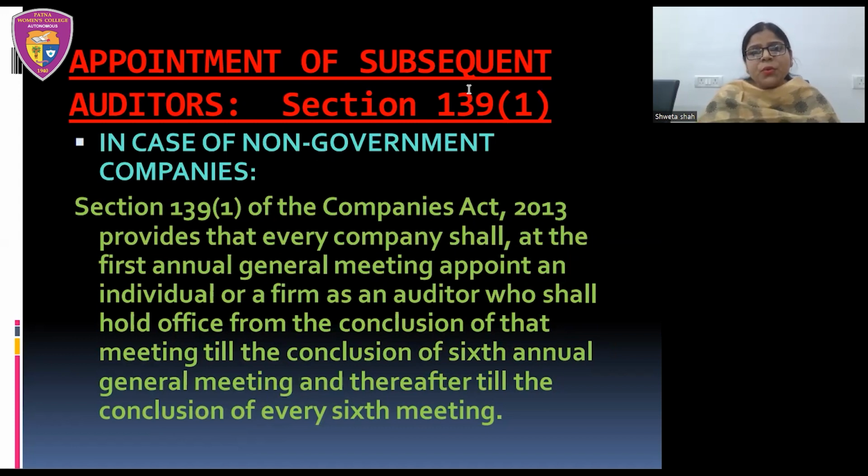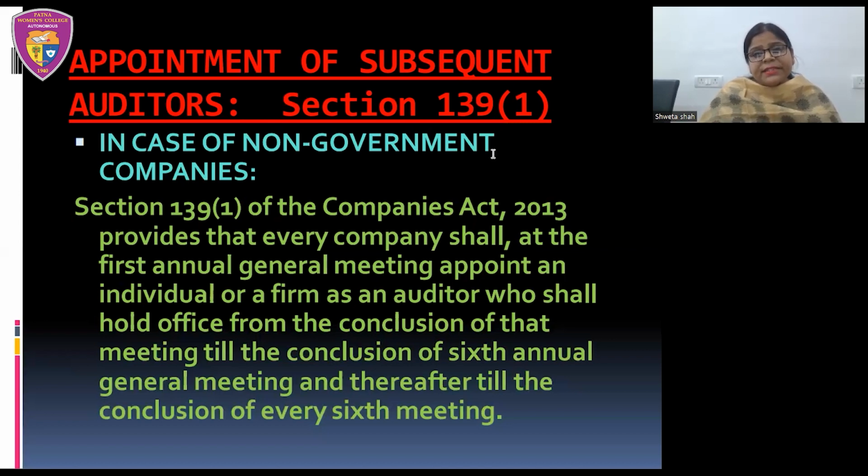So what does this section 139 subsection 1 speak? Section 139 subsection 1 of Companies Act 2013 provides that every company shall at the first annual general meeting appoint an individual or a firm as an auditor who shall hold office from the conclusion of that meeting till the conclusion of 6th annual general meeting and thereafter till the conclusion of every 6th meeting.